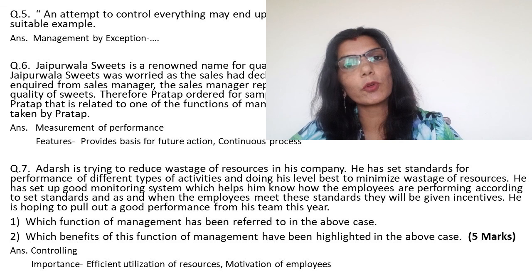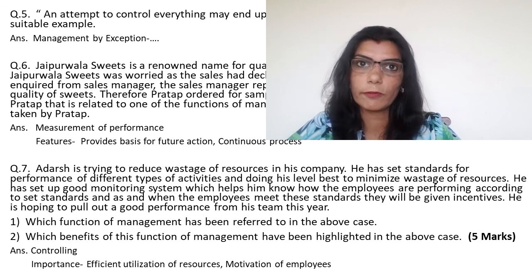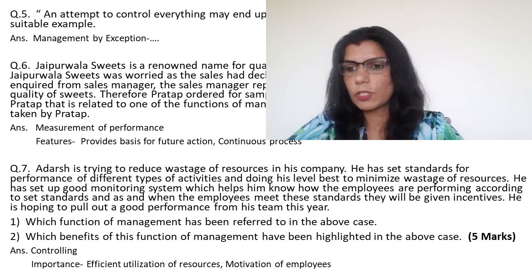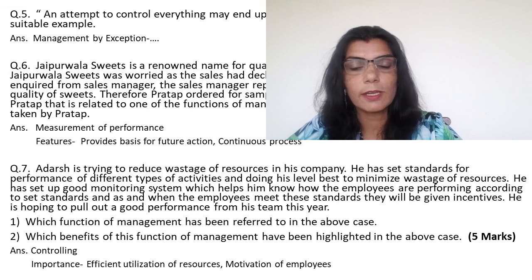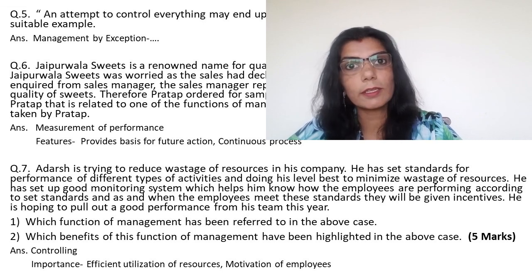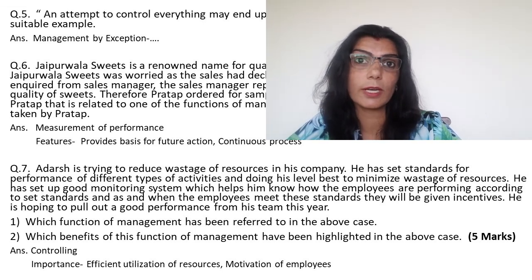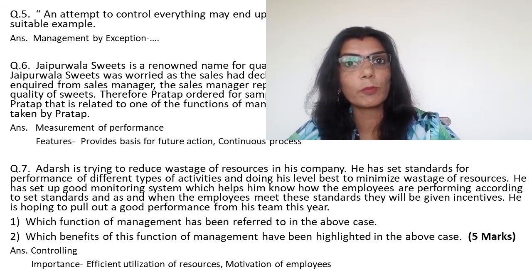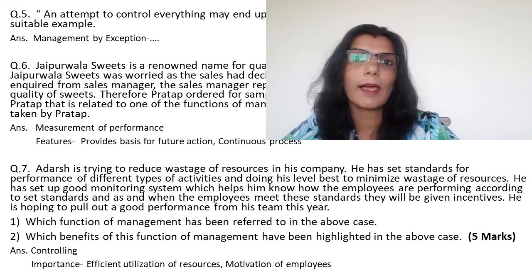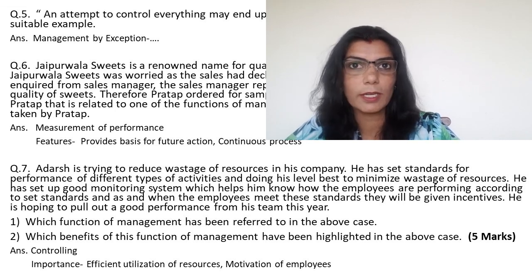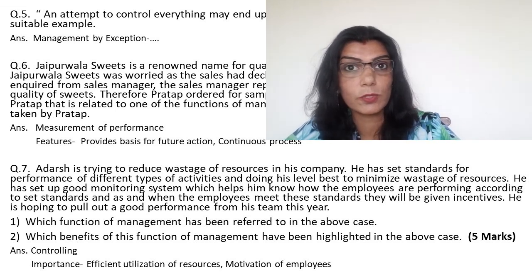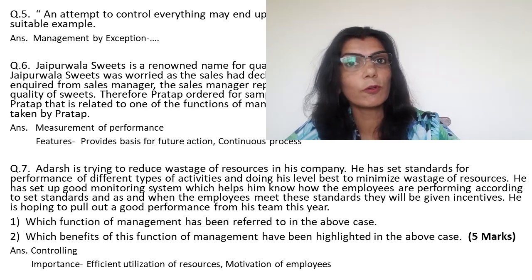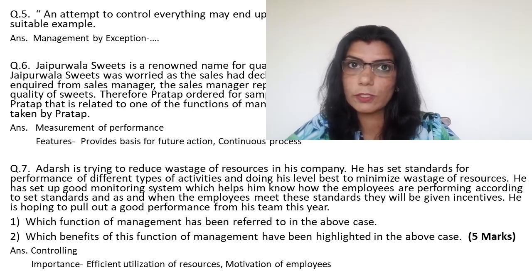So यहाँ पे आपको controlling के importance या benefits लिखने हैं which are related to this particular case. So here you can say that it ensures efficient utilization of resources because activities are being performed as per the standards and all the steps are taken to minimize wastage of resources. So this is helpful in efficient utilization of resources.